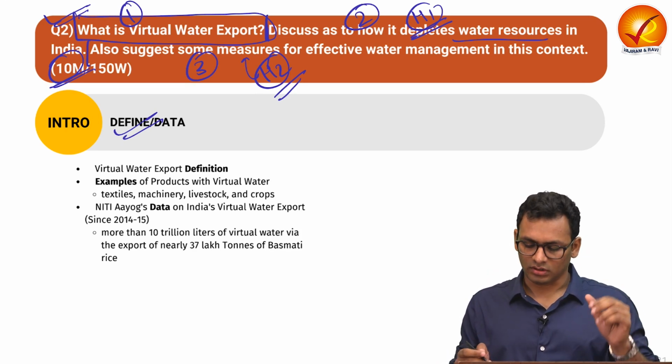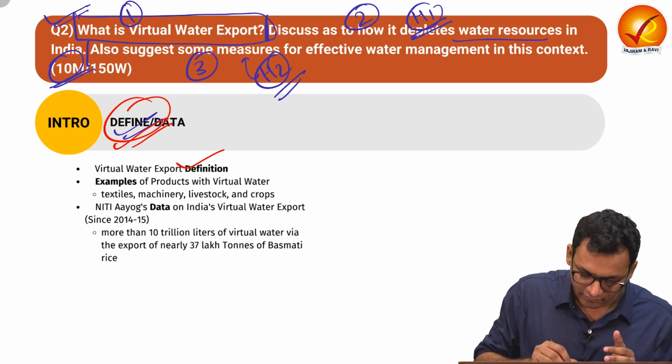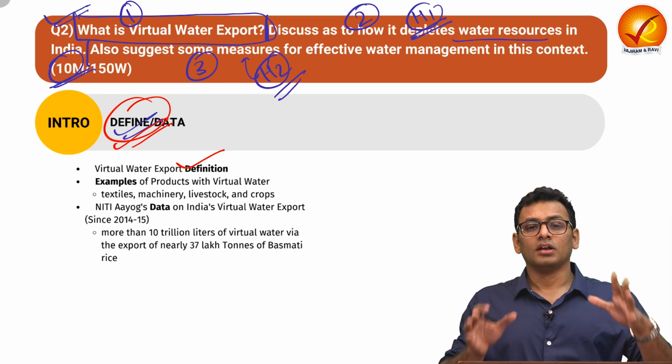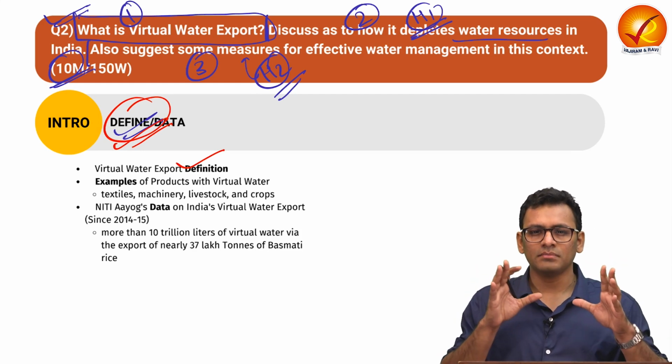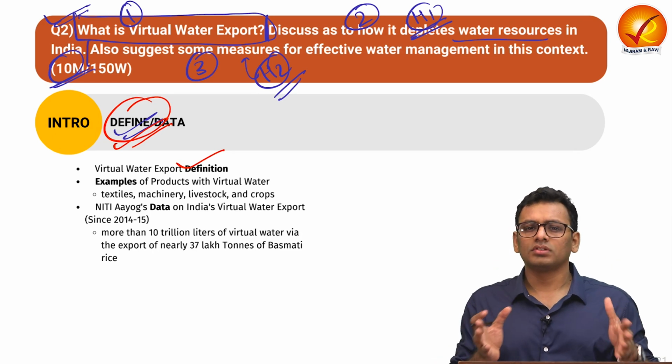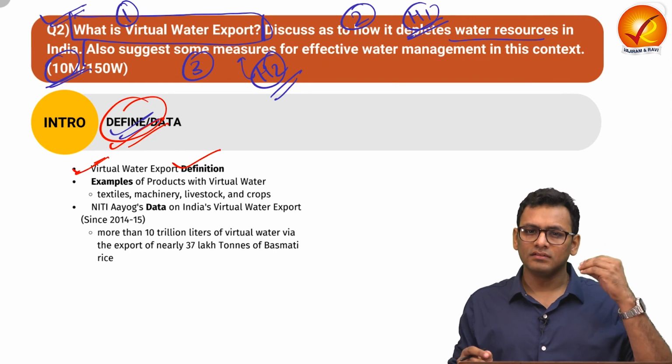So let us start with the introduction. In the introduction, you can define virtual water export as those products which are exported, but the production of which requires a large amount of water. Thus, that water is also exported in a way.